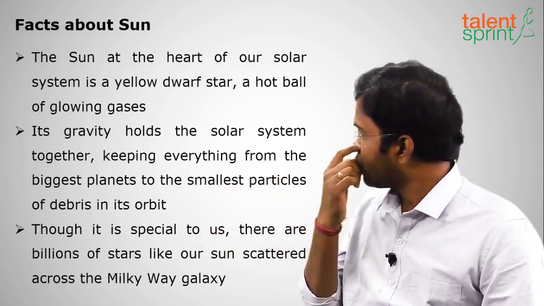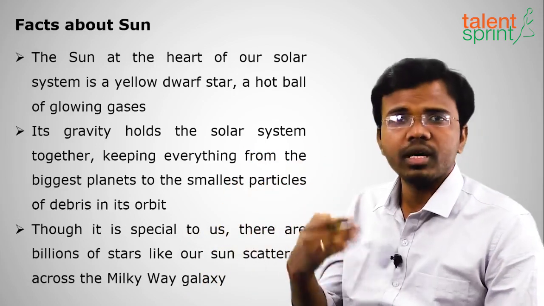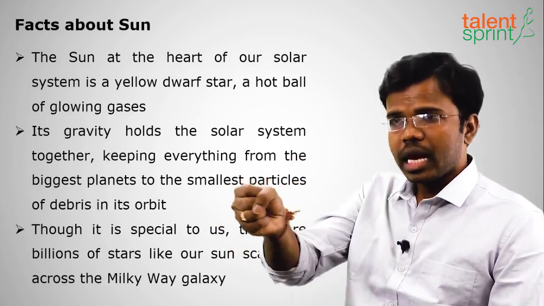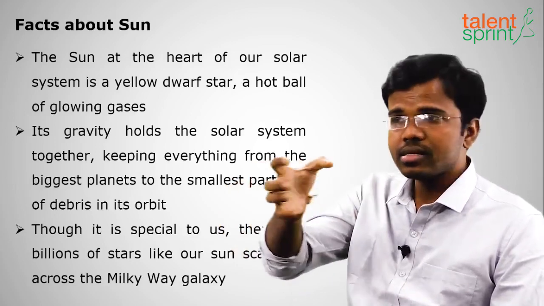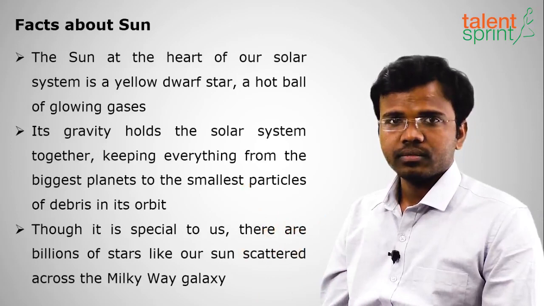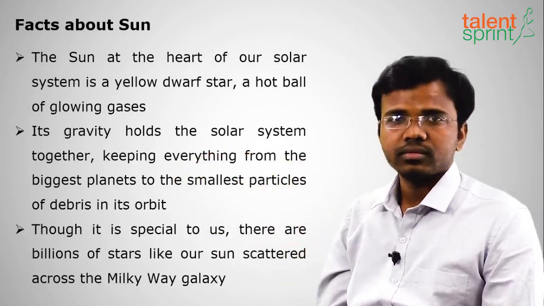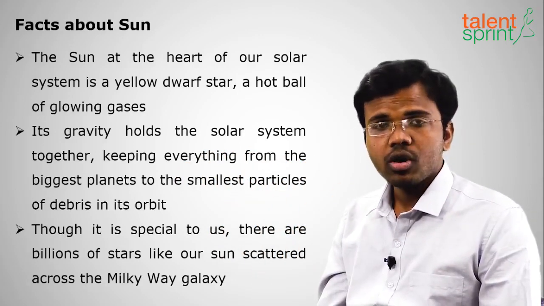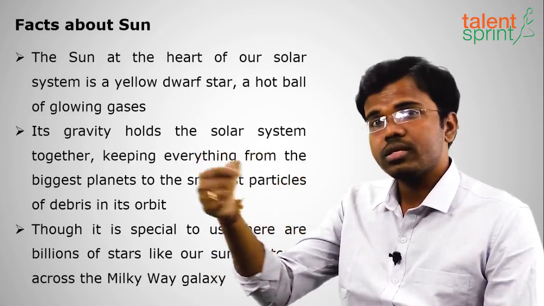Yes or no? So how are the planets revolving around it, why are they in perfect orbit, why are they not falling out of it? Because the gravity pulls the planets towards the sun. The sun's gravity will pull the planets towards the sun. So all the planets must move towards the sun. Then why are they not coming towards the sun? Because whenever you are in circular orbit, there is a force called centrifugal force.